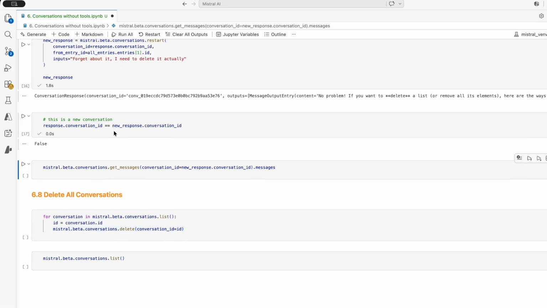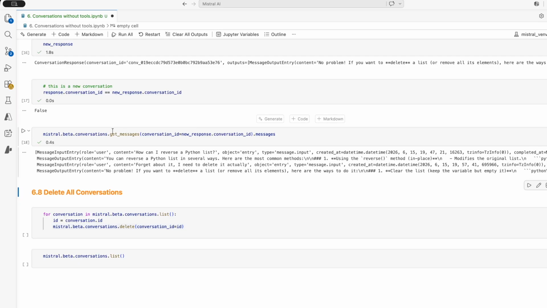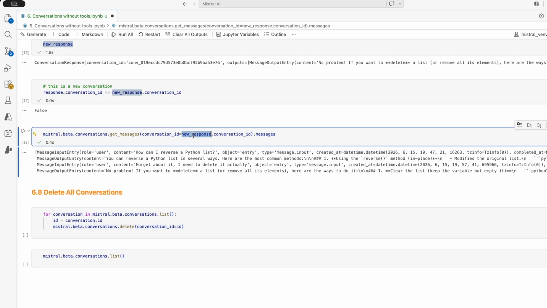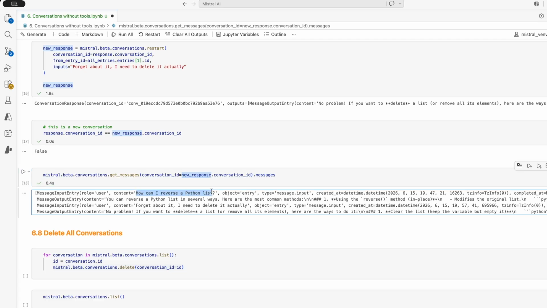And let's have a look at what is included in this one. I'm using get messages again, but this time I provide the conversation ID, of course, of this new response. So I don't want to see the previous conversation, I want to see the new one. And you see that it starts with the same question that I started the first conversation with, and I still have this response from the model. However, after that, it is not asking how to sort it. It is now